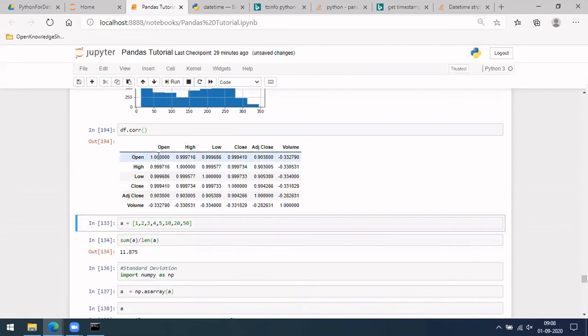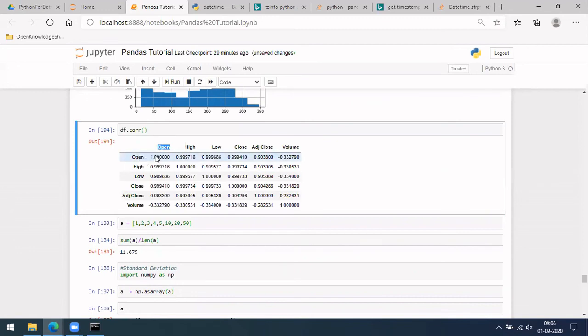So if you run this, what it has given is how similar these columns are to each other column. It's called a correlation value. So open and open are the same. One is the maximum you get, and -1 is the minimum you'll be getting, if it is exactly the opposite.